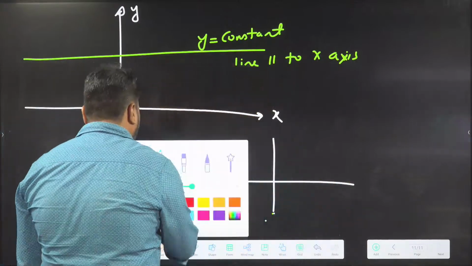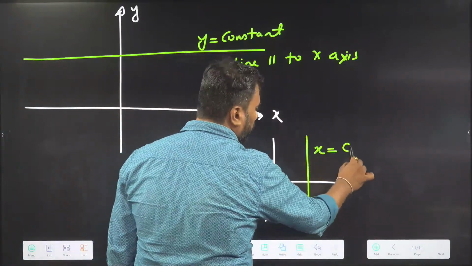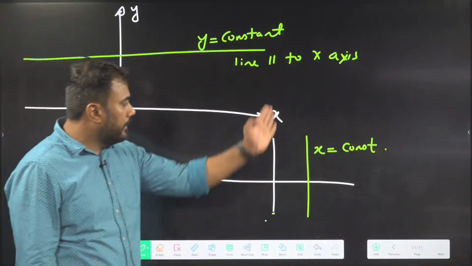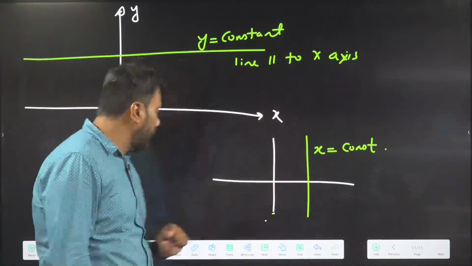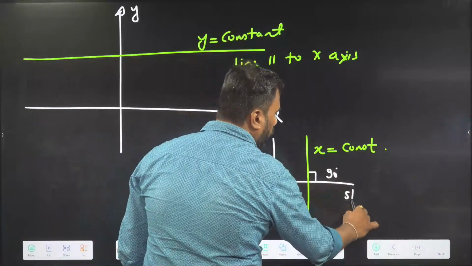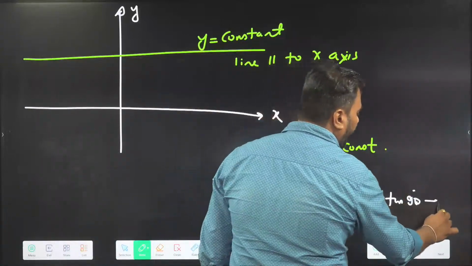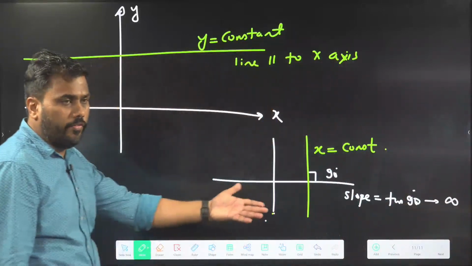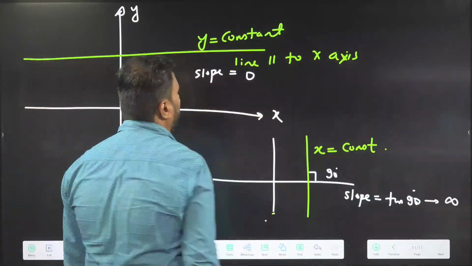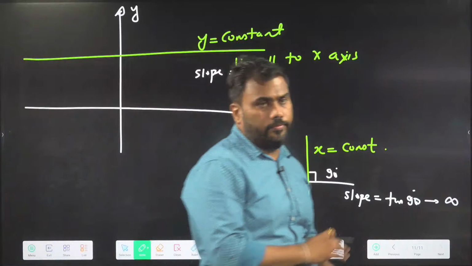And if they give a line parallel to the y-axis, here x is constant. This kind of line makes a 90-degree angle with the x-axis. So the slope, which is tan of the angle with the x-axis, becomes infinite or not defined. And in the previous case, the slope is 0, because the line is parallel to the x-axis, so it makes 0 angle with the x-axis.